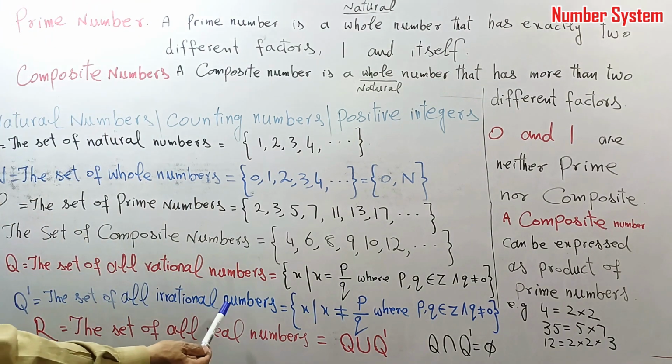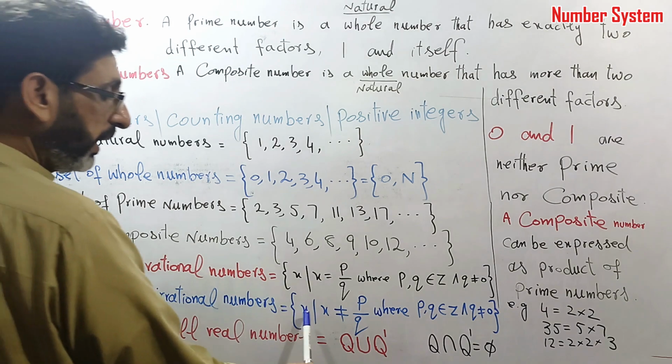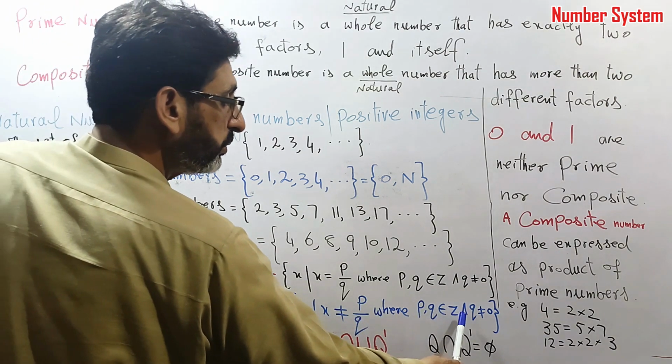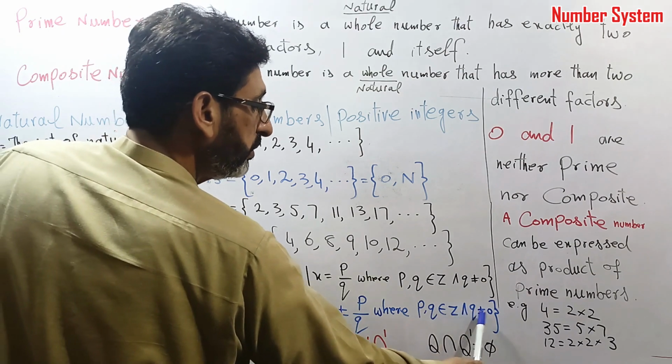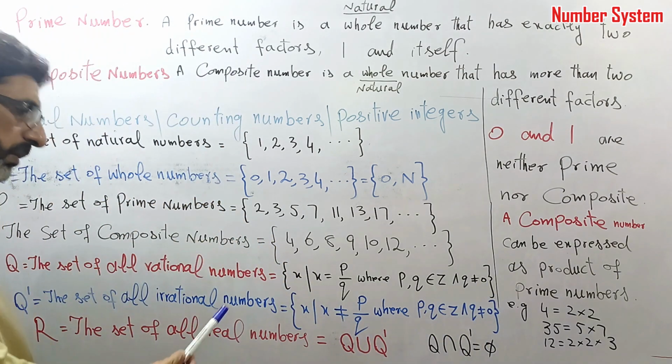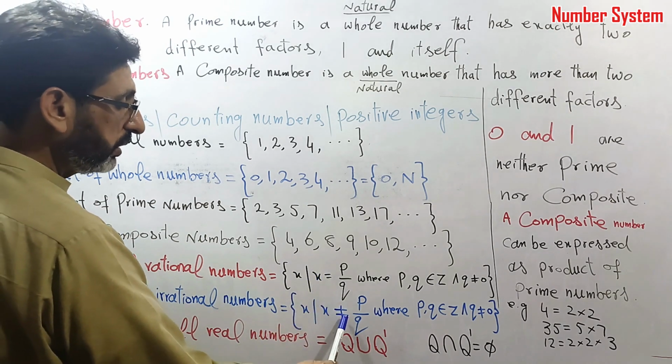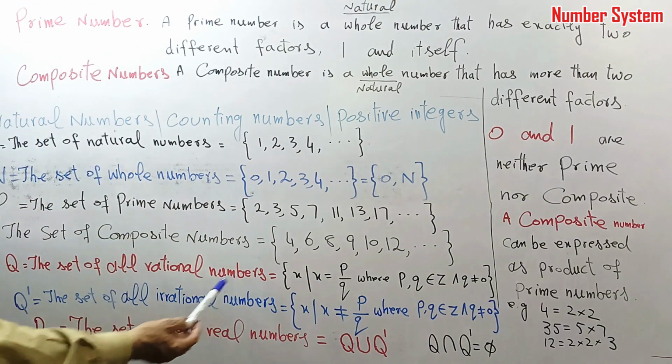Set of all irrational numbers: x such that x is not equal to p over q, where p, q belong to Z, the set of integers, and q is not equal to 0. We just replace the equality sign with an unequal sign, and we get the set of irrational numbers.